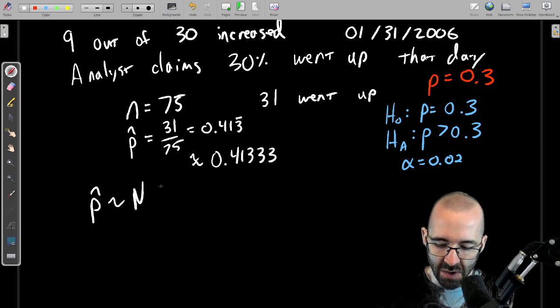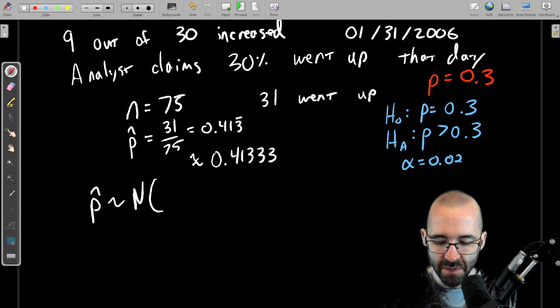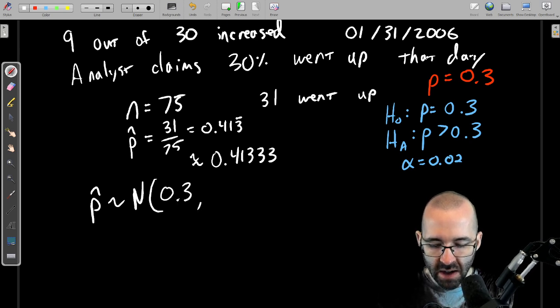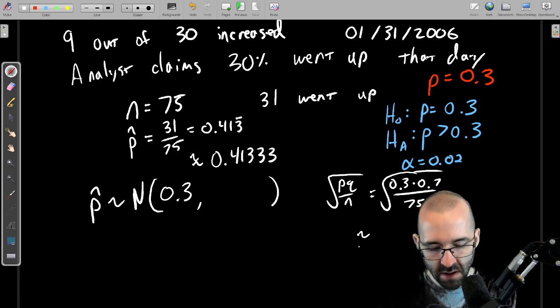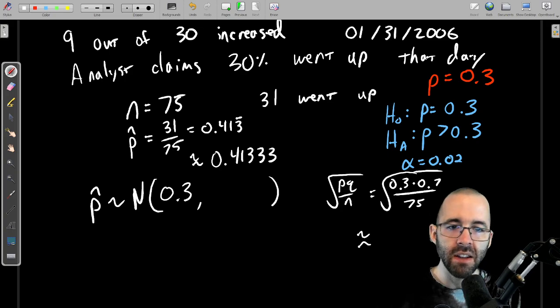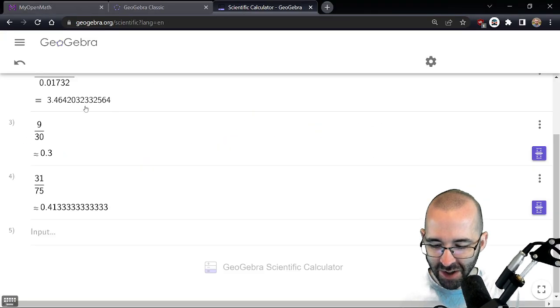And we get that we can use a sampling distribution of proportions, where the mean is our assumption, 0.3. And the standard error, or standard deviation, is going to be the square root of pq over n, which is the square root of 0.3 times 0.7 all over n, which is 75. Type that into a calculator. We get something very similar to what we got over here.